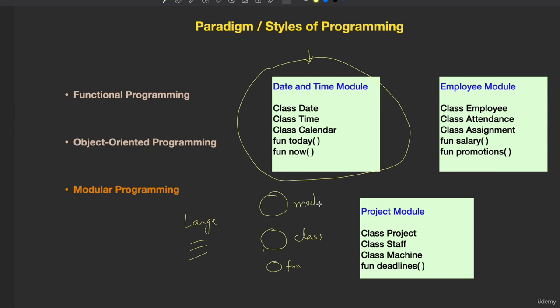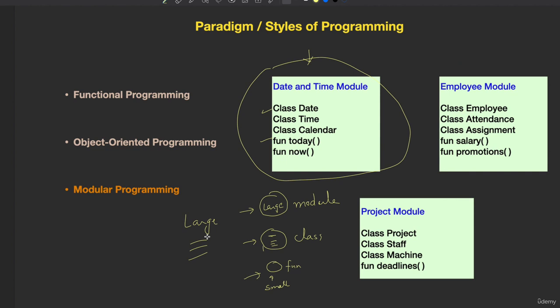So what does a module contain? A module may contain classes and functions or objects also. So a function performs a specific task, but a very small task. And a class is related to one specific aspect which contains data as well as the functions related to that particular aspect. And a module is a major breakdown, a larger breakdown which covers a major aspect or major task, you can say. Function is for small task and module is for large task.